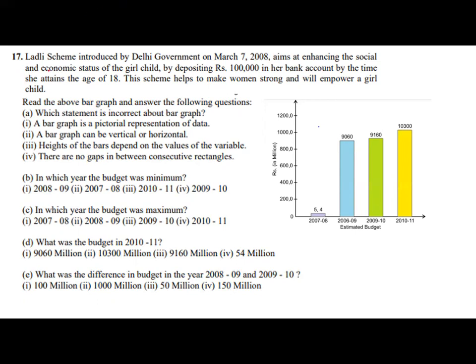So here the question is, Ladli scheme introduced by Delhi government in March 2008 aims at enhancing the social and economic status of the girl child by depositing 1 lakh in a bank account. By the time she attains the age of 18, the scheme helps to make women strong and will empower a girl child. Read the above bar graph and answer the following questions.